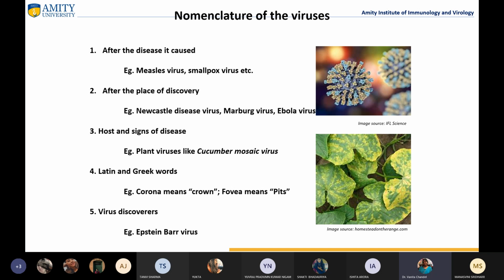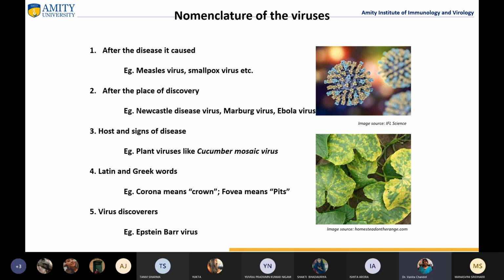And at the end, I'll also discuss why there is a certain kind of controversy going on today. There are a few people who favor that viruses should not be named after the places where they were found, because it creates a certain kind of stigma on that particular area or the people who live there, Ebola virus, for example.